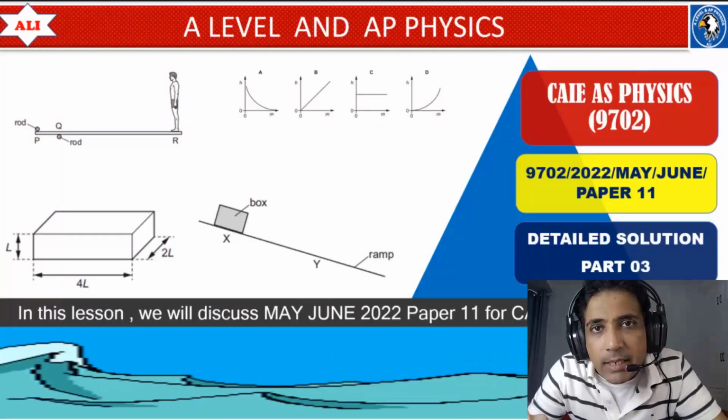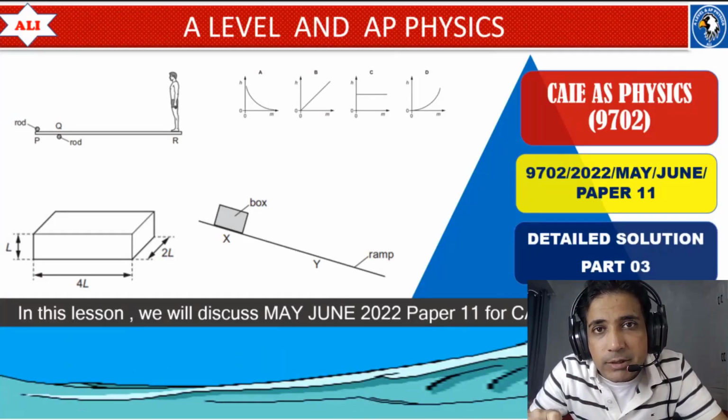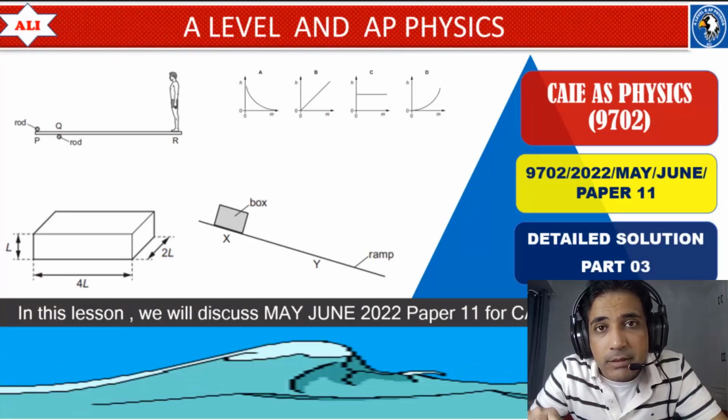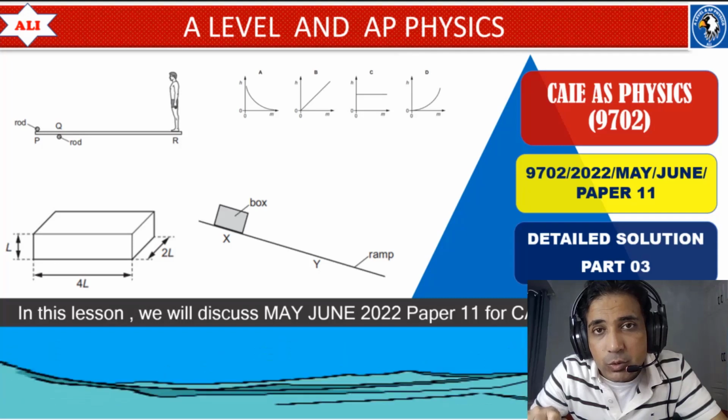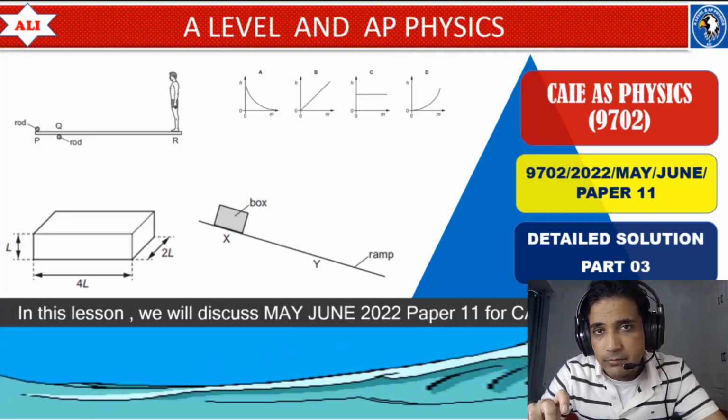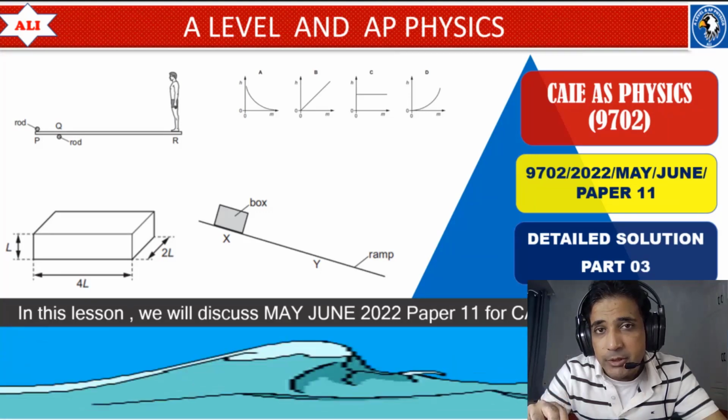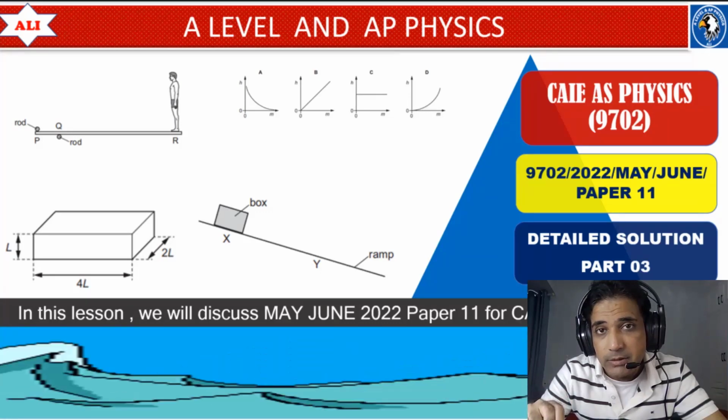Welcome to A-Level and AP Physics. In today's lesson, we will discuss important past paper questions on mechanics and fluids from May June 2022, Paper 1, Variant 1. In this lesson, we will talk about mechanics and fluids. We will try to understand these two topics by solving past paper questions. Let's study together. Let's improve together.